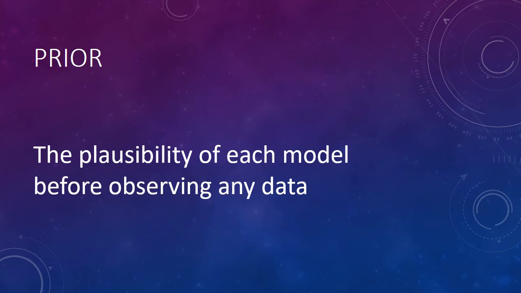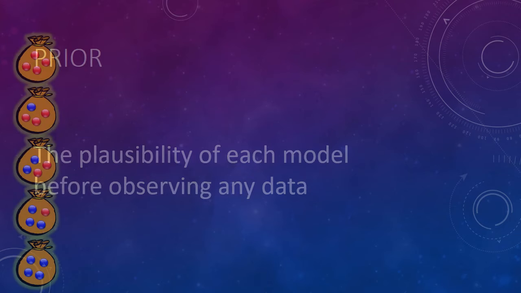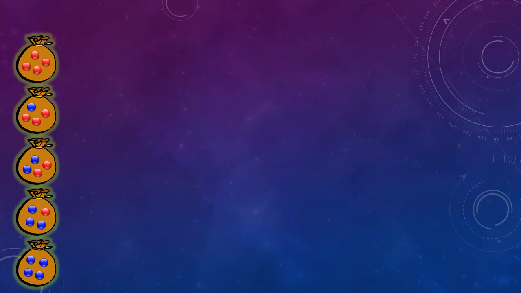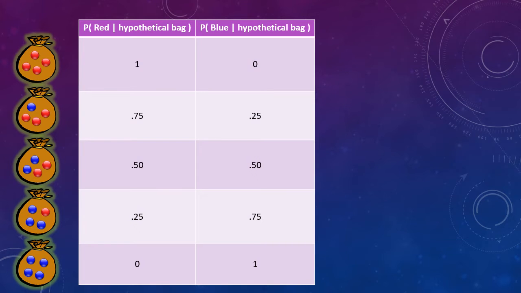That is, if we found that the obesity rate was 15% in 1990, we might find obesity rates in the 10 to 40% range more plausible in 2015 than obesity rates in the 70 to 90% range. Returning to our example, we can think about the probability of drawing out a red or blue marble for each of our hypothetical bags. If the bag contains 1 blue marble, the probability of drawing out a blue marble is 25%. But if the bag contains 2 blue marbles, the probability of drawing out a blue marble is 50%.